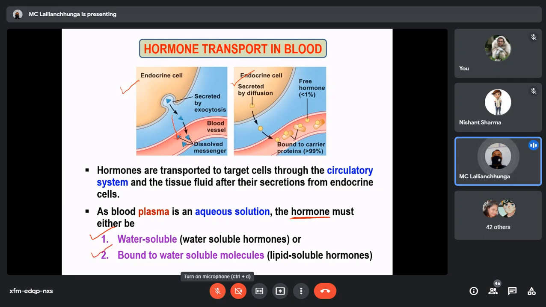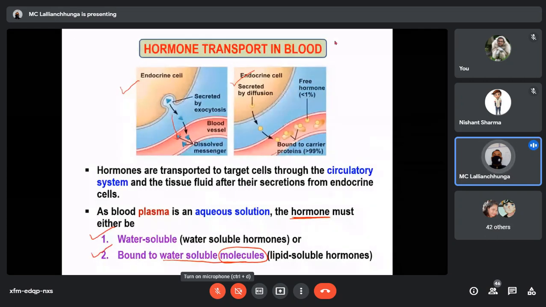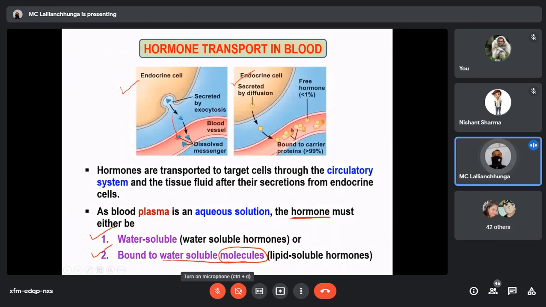The second kind is not water-soluble, it is water-insoluble, so it should bind to water-soluble molecules. In the second diagram you can see that after entering the bloodstream, this hormone binds to carrier proteins or transport proteins.